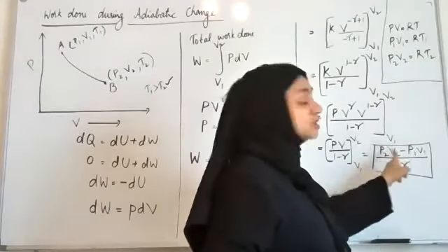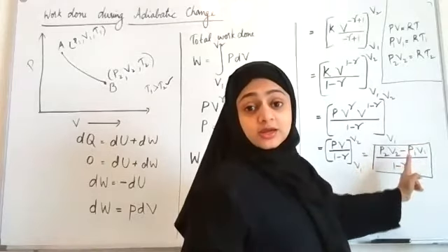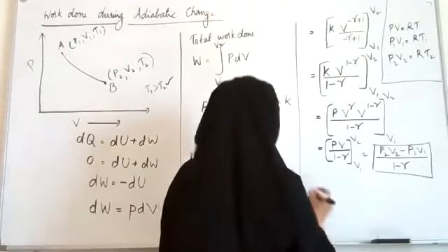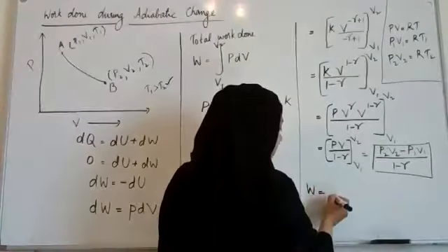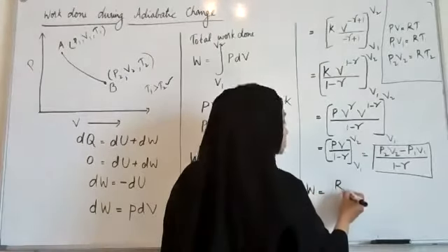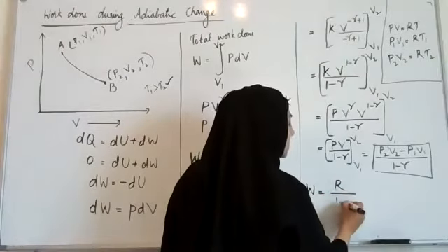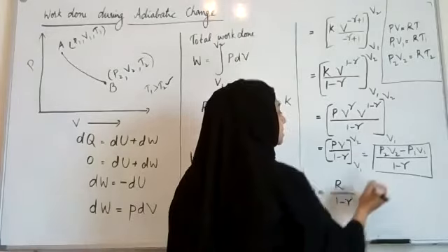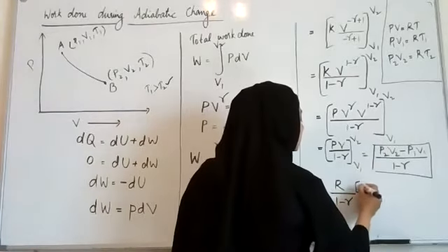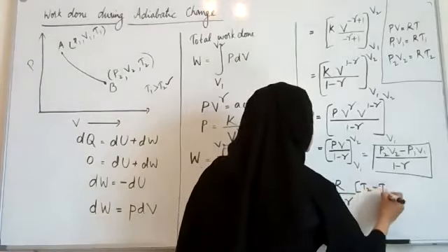So I am going to substitute that, and it will become T2 minus T1. R is common for both, so I can take R outside. So the work done will be equal to, taking R outside, 1 minus gamma is also outside, this will become T2 minus T1.